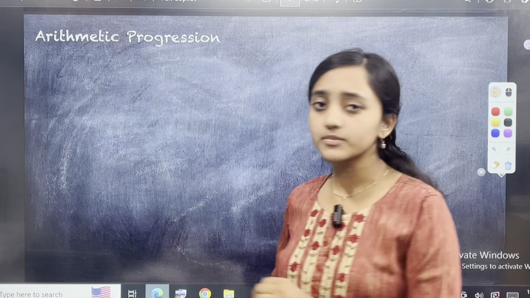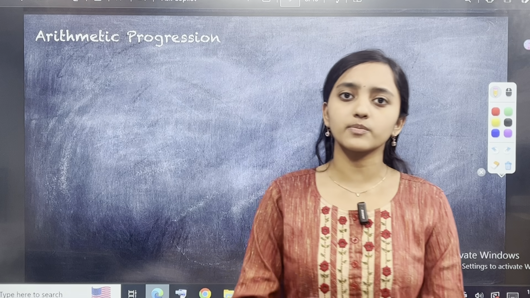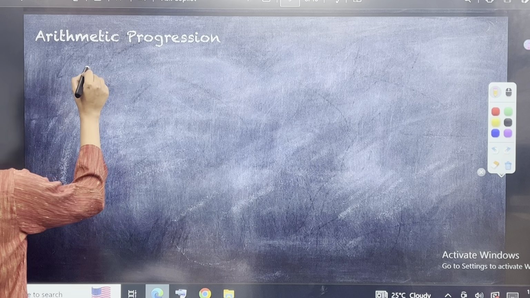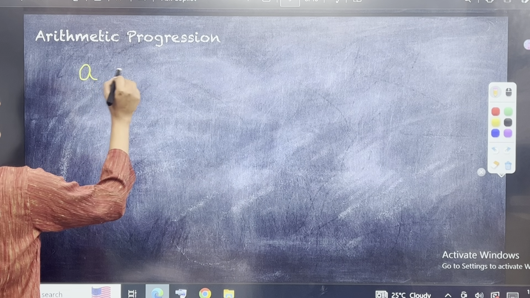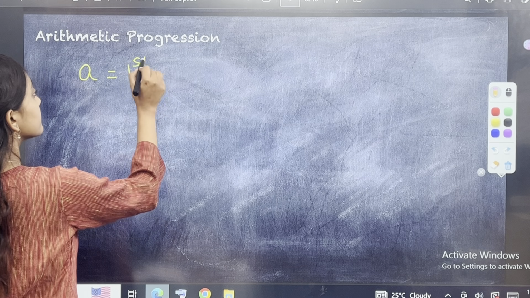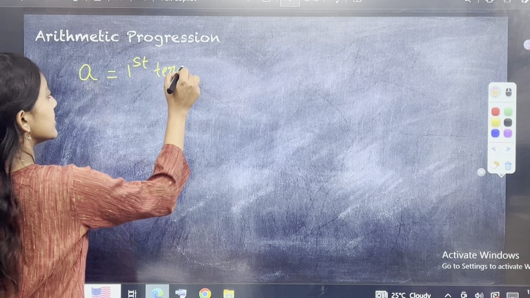I will write some terms now on the board which are similar to both arithmetic progression and geometric progression. Let's start. Now, A. A is always denoted as the first term of a series.